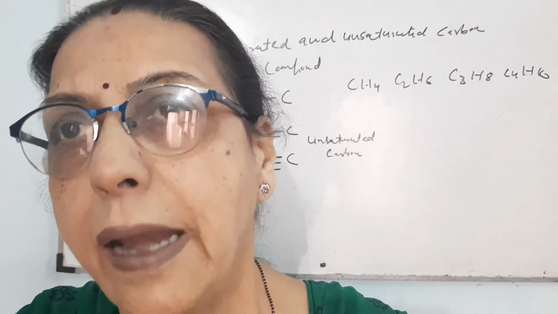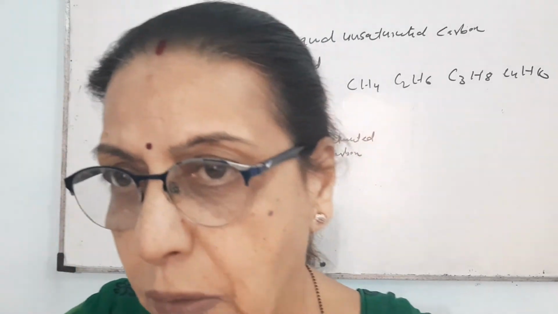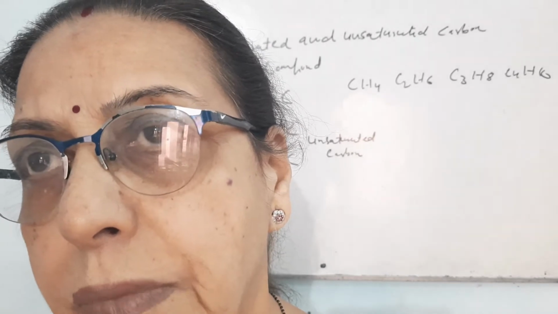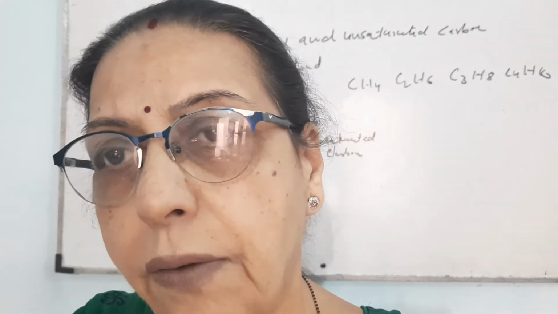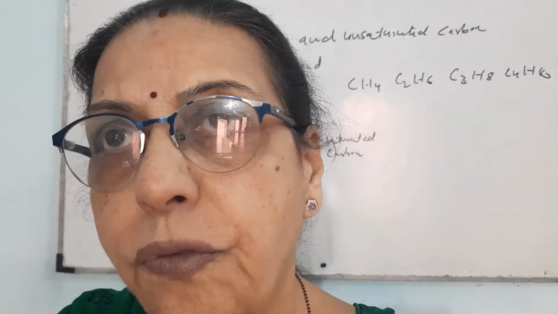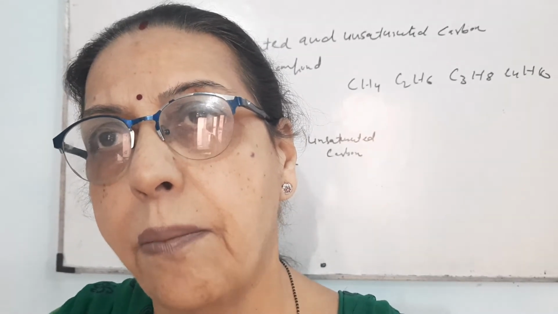Now, let me discuss some more carbon compounds where the compounds are present in the form of branches. These are also found in the form of rings, and these are found in the form of unsaturated and saturated ring compounds.